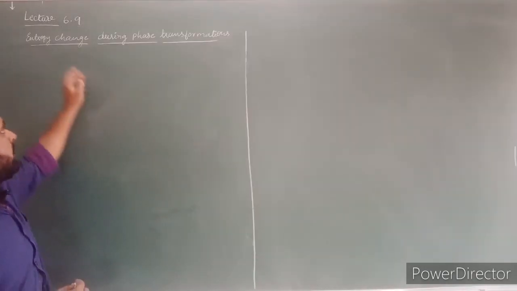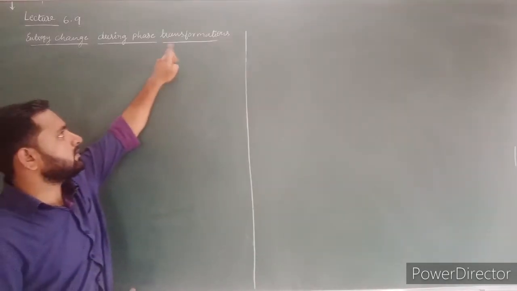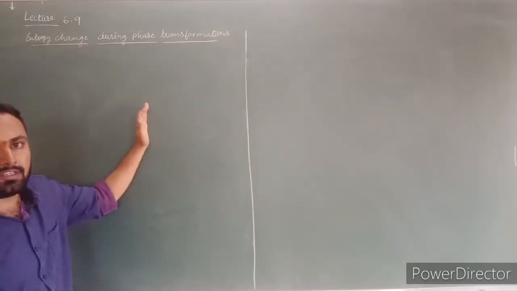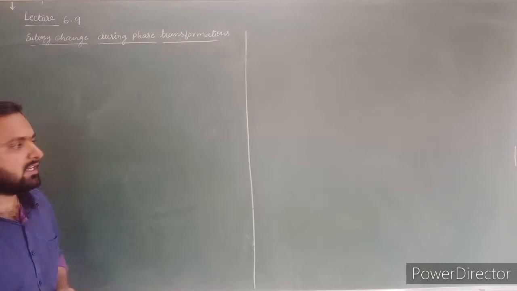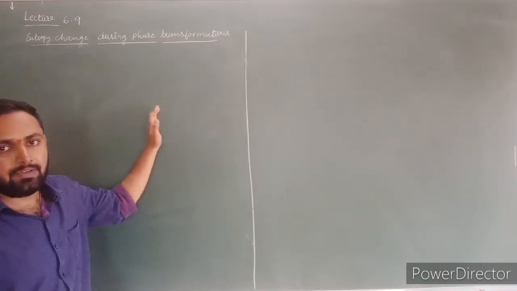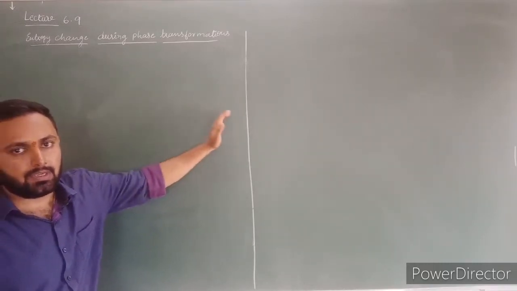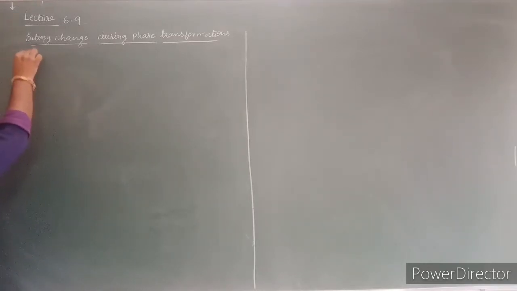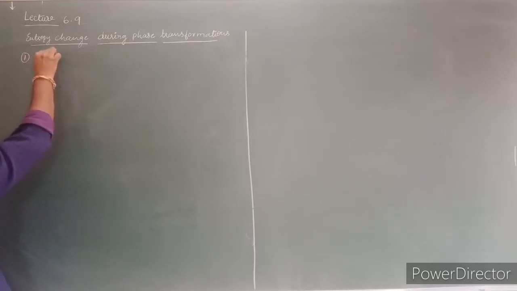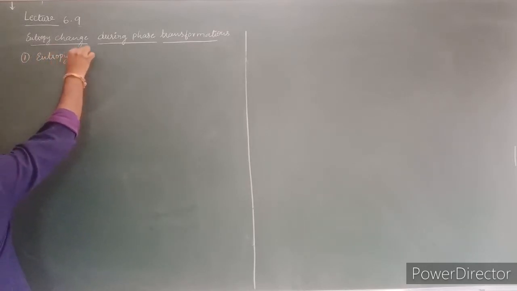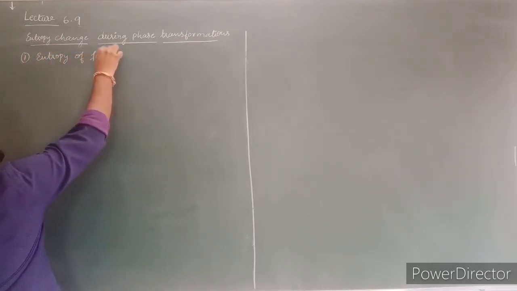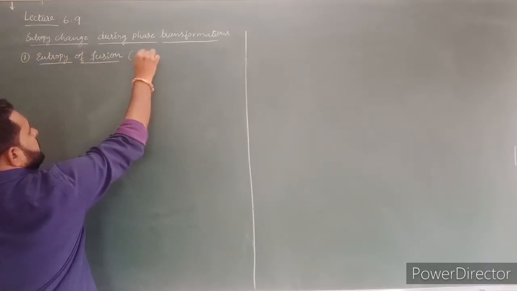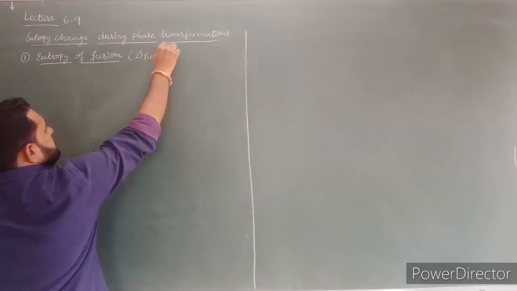Next, let us discuss about entropy change during phase transformations. Here phase transformation means converting from one state to another state. For example, converting from solid to liquid, liquid to gas, or solid to gas. Now let us discuss one by one. The first one, entropy of fusion. Entropy of fusion is denoted by delta fusion S.